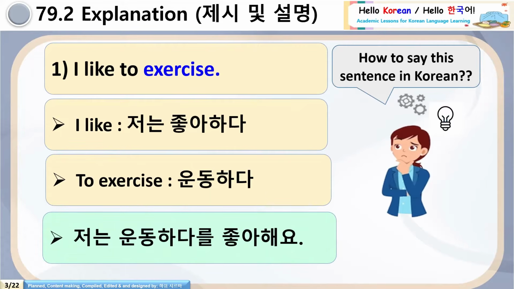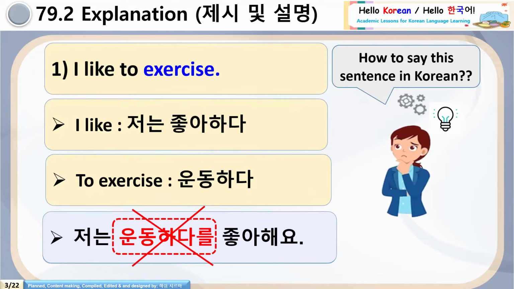저는 운동하다를 좋아해요. This sentence is right or wrong? Yes, this sentence is wrong. Why? Because 운동하다 is the root form which cannot be used to make any sentence. You know, in Korean, root forms of verbs and adjectives cannot be used to make any sentence. So this sentence is wrong.